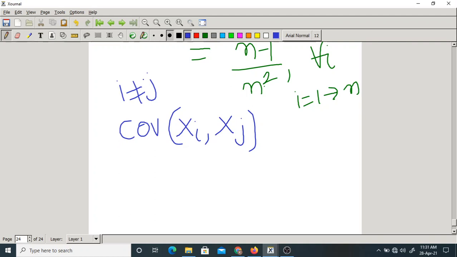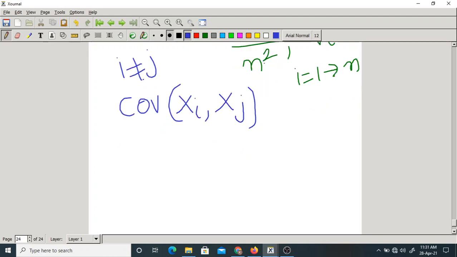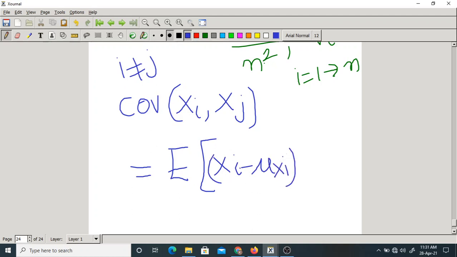That is nothing but the variance. Now let us find the covariance of xi, xj. So what is the formula? Expectation of xi minus mu xi into xj minus mu xj.